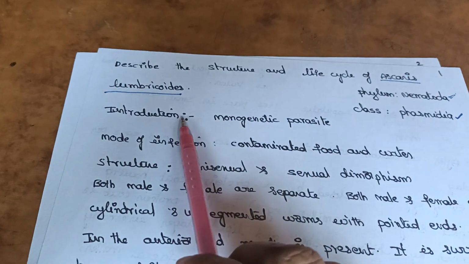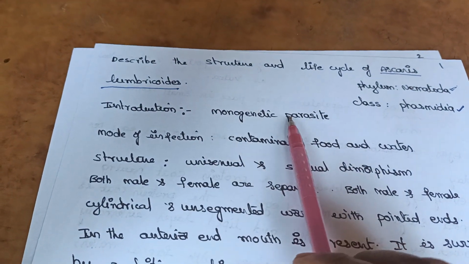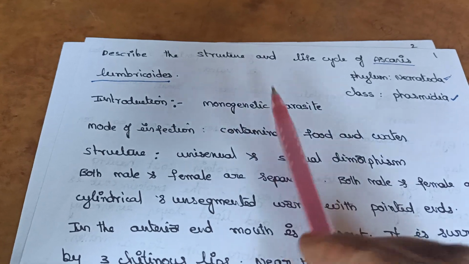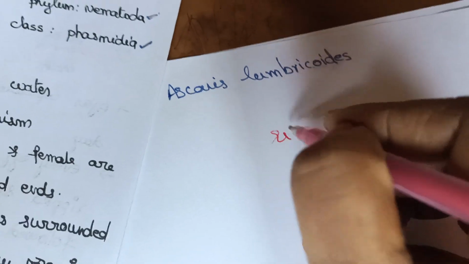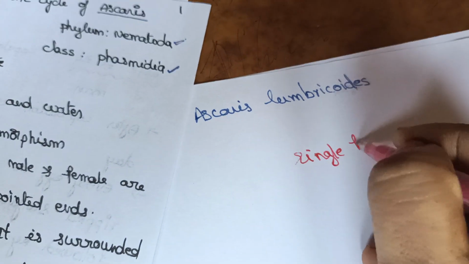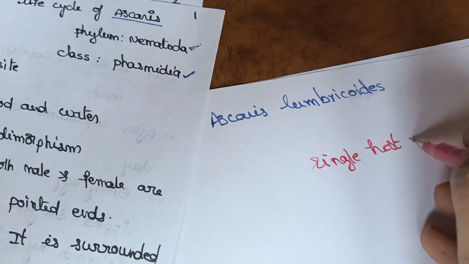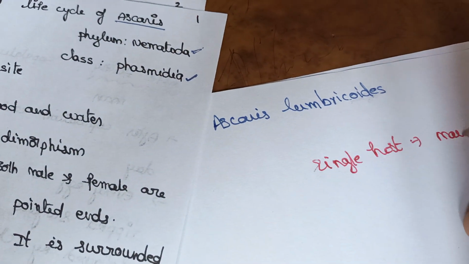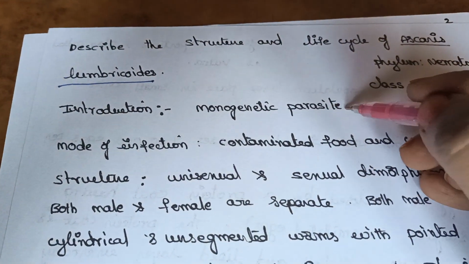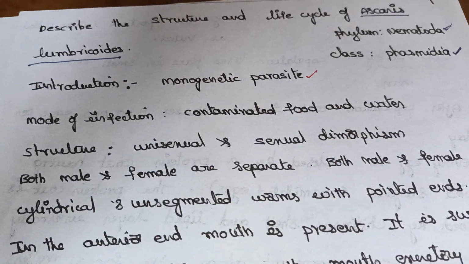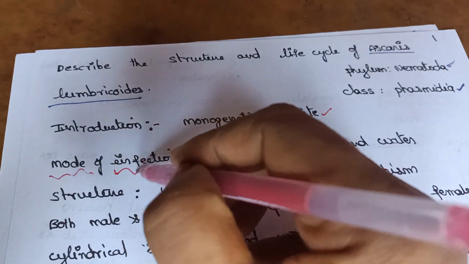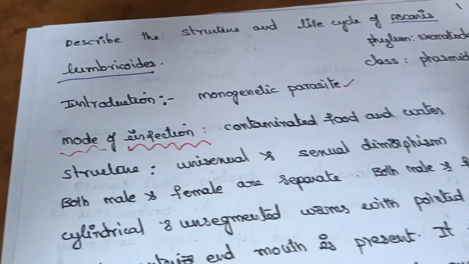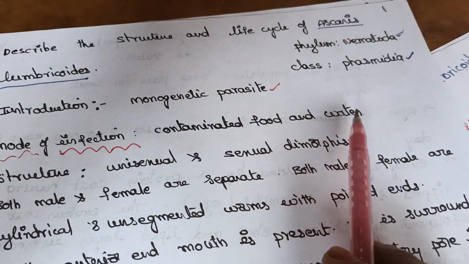And here if you observe in the introduction, it is a monogenetic parasite, which will complete its life cycle in a single host, only in man, only a single host, that is man. So it is called a monogenetic parasite. And the mode of infection is contaminated food and water.